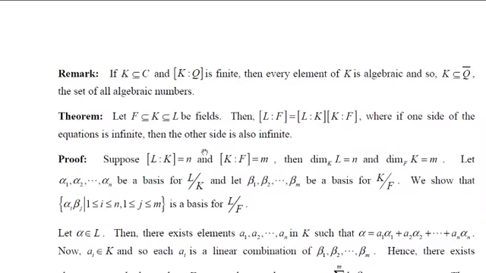Suppose F is a subset of K and K is a subset of L, and it's a field extension, then we have to show that the dimension of L over F is the same as the dimension of L over K multiplied by the dimension of K over F. And further, if one side of the equation is infinite, then the other side is also infinite. First, let us prove this case for finite. Suppose the dimension of L over K is, say, n, and the dimension of the field extension K over F is m, then we have to show that the dimension of L over F is mn.